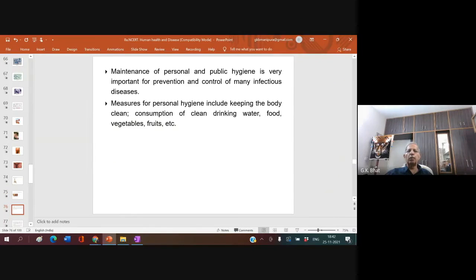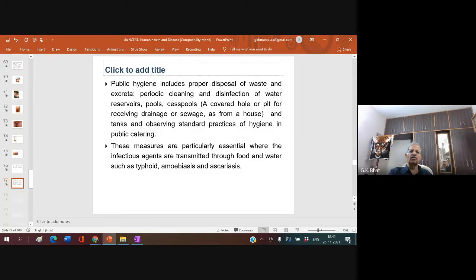Maintenance of personal and public hygiene is very important for prevention and control of many infectious diseases. Personal cleanliness, public hygiene. Where you go to public toilets and all, you must be very careful there. Measures for personal hygiene include keeping the body clean, consumption of clean drinking water, food, vegetables, fruits, etc. Not for this particular fungal infection, but in general, for all types of diseases.